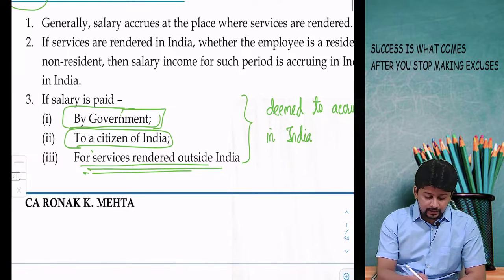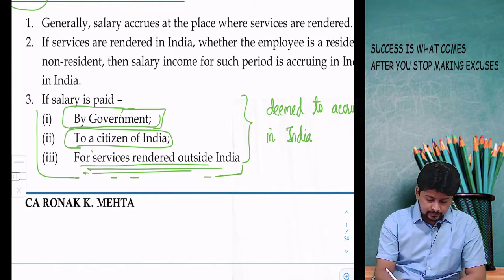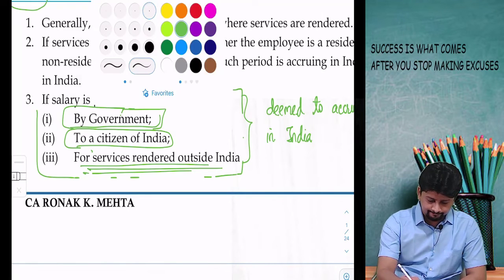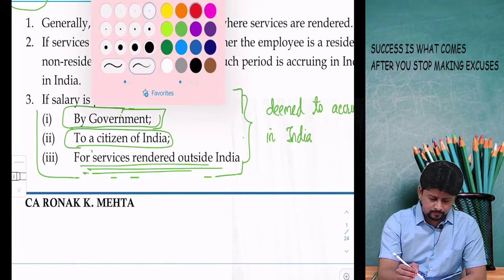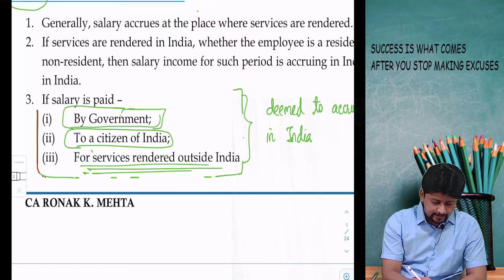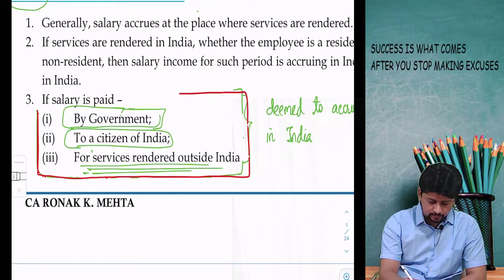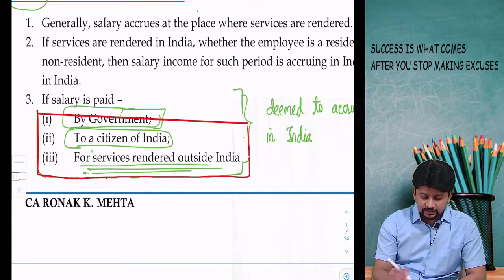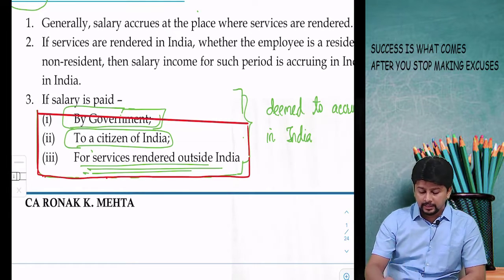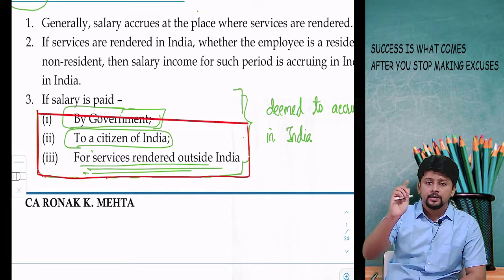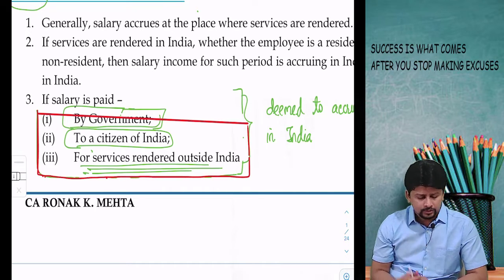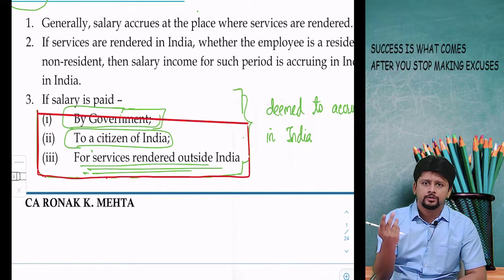Specifically, it should be this situation which should arise, that salary should be paid by Government of India to a citizen of India for services rendered outside India. And if this is the situation arising, then even if you are working outside India, salary will be deemed to accrue in India and therefore taxable in India. It's not a great concept, just one of the small topics to discuss.